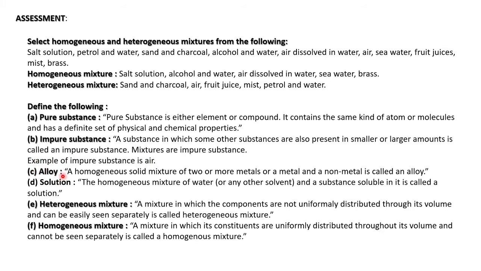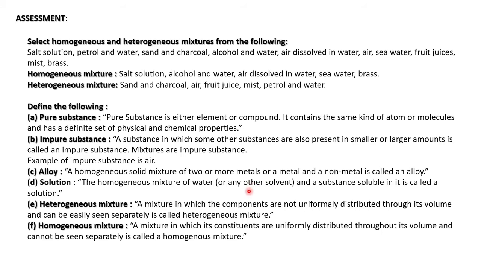Then alloy. An alloy is a homogeneous solid mixture of two or more metals, or metal and non-metal. Then solution. What is a solution? A homogeneous mixture of water and a substance soluble in it is called a solution. The water which is making it a solution is known as the solvent, and what is mixing in it is the solute.